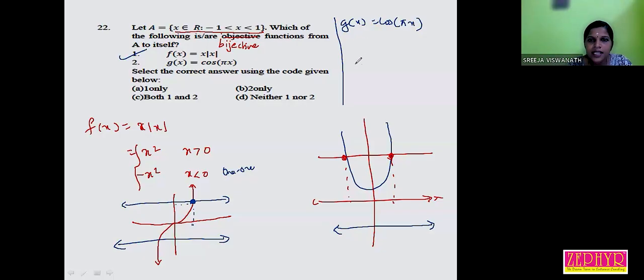Listen, otherwise we can check like that. Suppose x is equal to 0. g of x becomes cos 0, that is 1. 1 we can't take. The interval is -1 to 1.